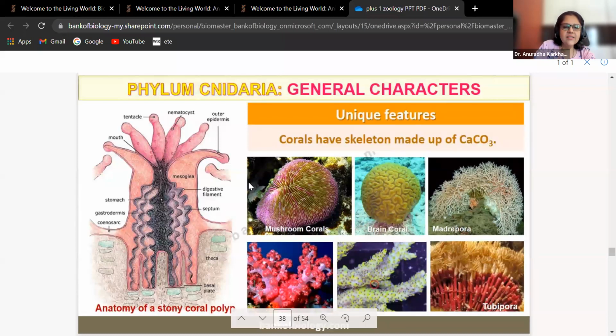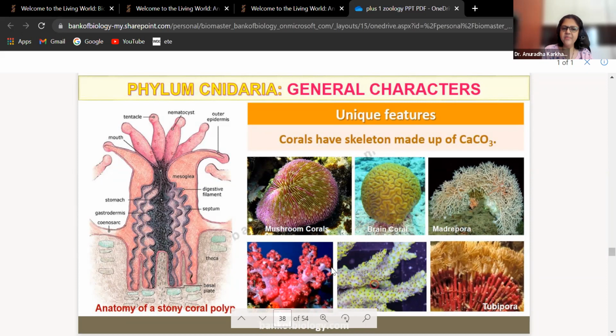So, see, some of these are called corals. You have heard about this word coral? Do you know corals? We use corals like ornaments. Right? We use corals to make ornaments. So, the corals have skeleton made up of calcium carbonate. So, corals are the fourth example of cnidarians. So, first example that we saw was Hydra, second was Aurelia, third was Obelia, and fourth is coral.